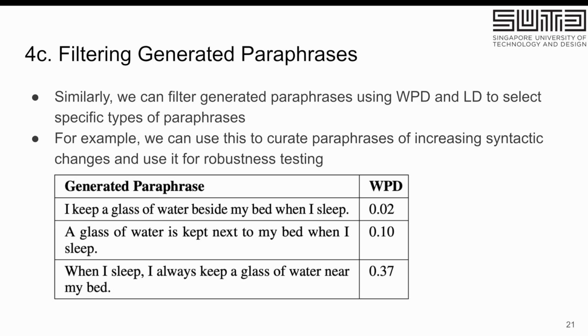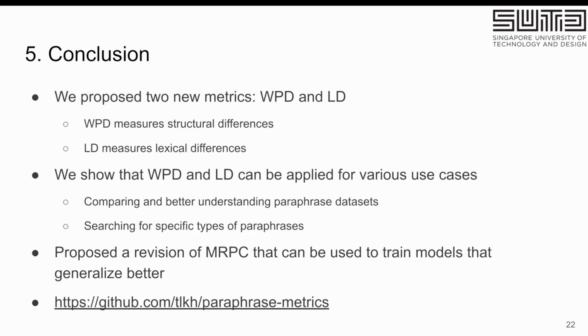Lastly, we can of course make use of the same method to filter. For example, with a paraphrase generation model, we use it to generate a bunch of different paraphrases of the same sentence. We can make use of WPD and LD to rank them in a specific way. For example, we can rank paraphrases in order of increasing syntactic changes, and then we use this for robustness testing, and maybe we can figure out that the model is not robust above a certain level of structural paraphrasing.